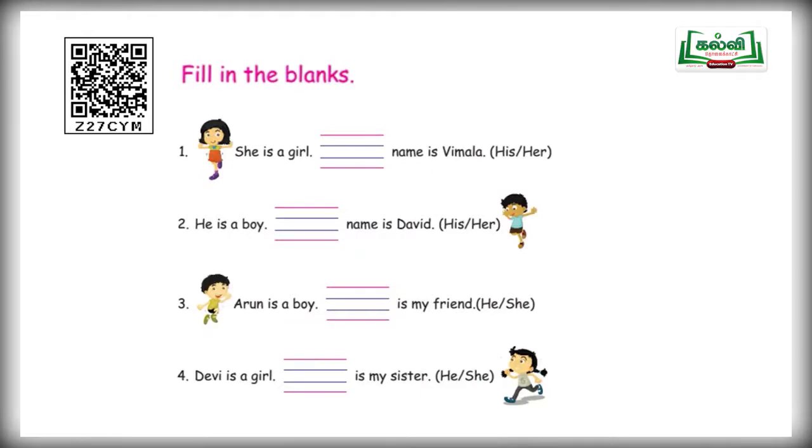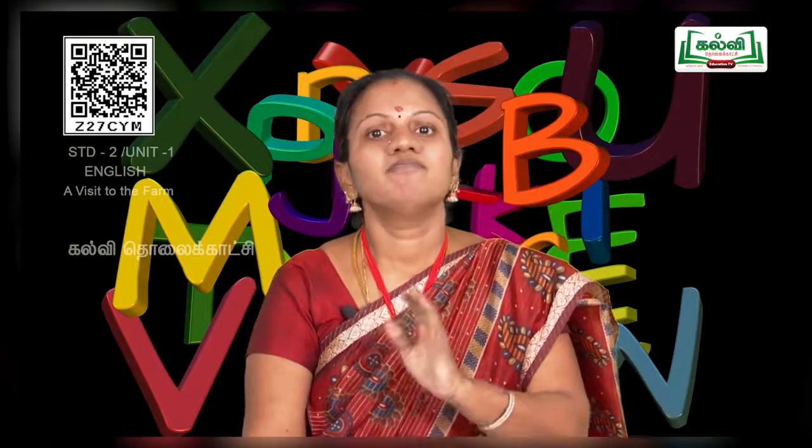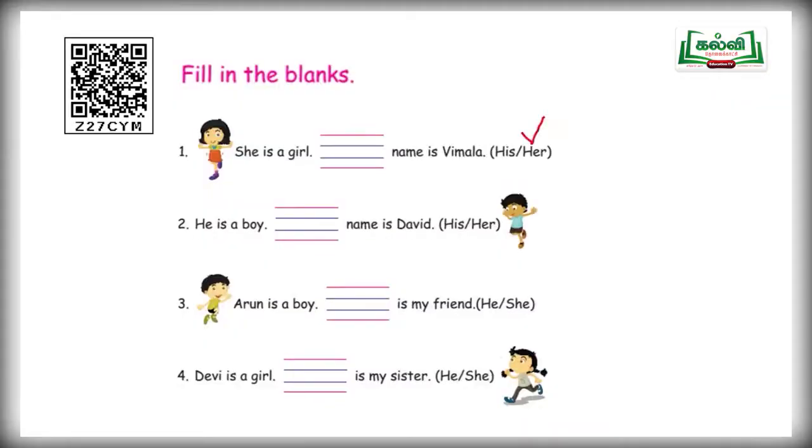Look at the first question. She is a girl. So what is the pronoun here? She. And your question is in the form of dash name is Vimala. So two options are given, his and her. So for she, what are you supposed to write? Very good children. Her. H-E-R. So write in the 4 lines also. Touch the lines and write, children. H-E-R. Her.